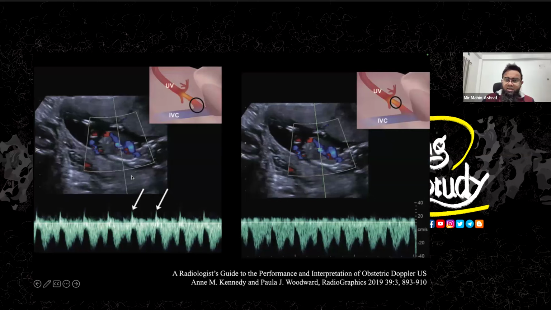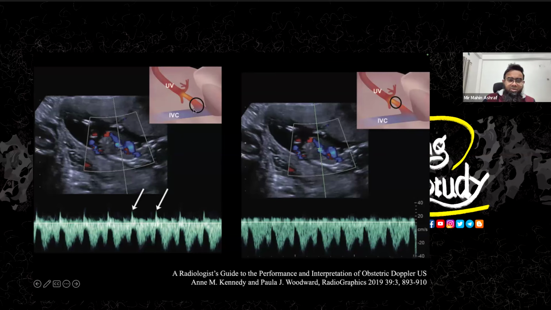So here is another view where you can see there is a reflux here, but this is not the reflux from the ductus venosus. We actually make this type of wave pattern whenever we put the transducer or cursor, taking the sample from this part. Here is a junction between the ductus venosus and inferior vena cava.